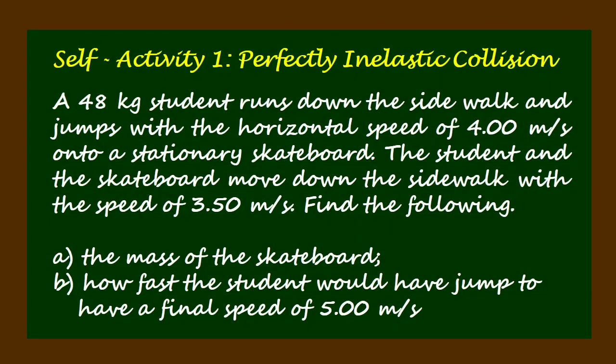And here's your self-activity 1, perfectly inelastic collision. A 48 kilogram student runs down the sidewalk and jumps with the horizontal speed of 4.00 meter per second onto a stationary skateboard. The student and the skateboard move down the sidewalk with the speed of 3.50 meter per second. Find the following. Letter A, the mass of the skateboard. Letter B, how fast the student would have jumped to have a final speed of 5.00 meter per second.